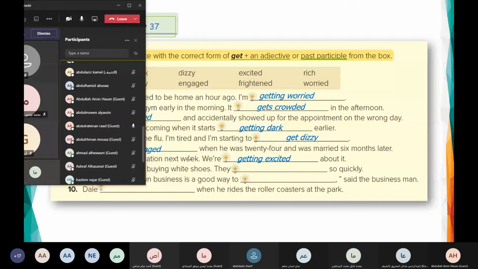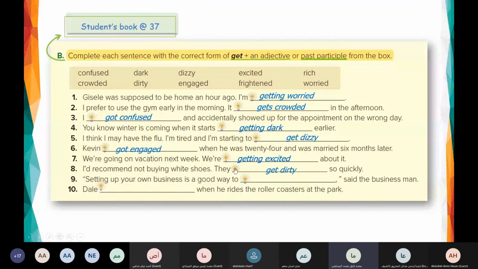Read number 8. I'd recommend not buying white shoes. They get dirty so quickly. Good. They get dirty so quickly.